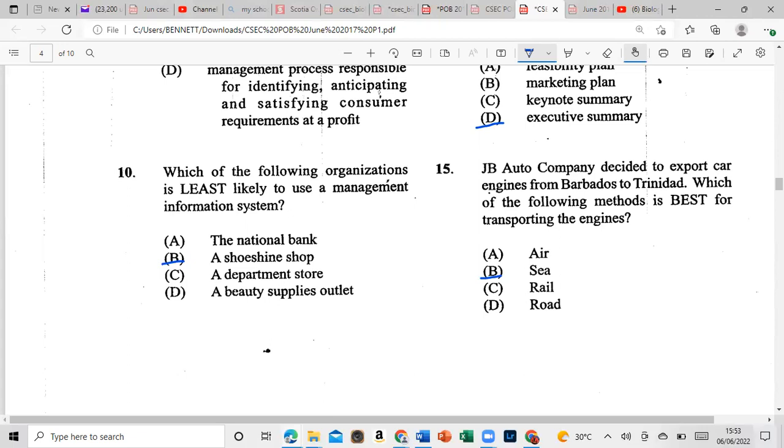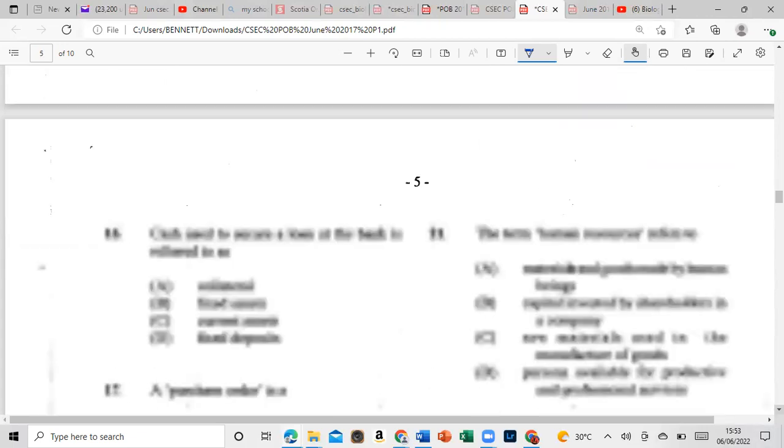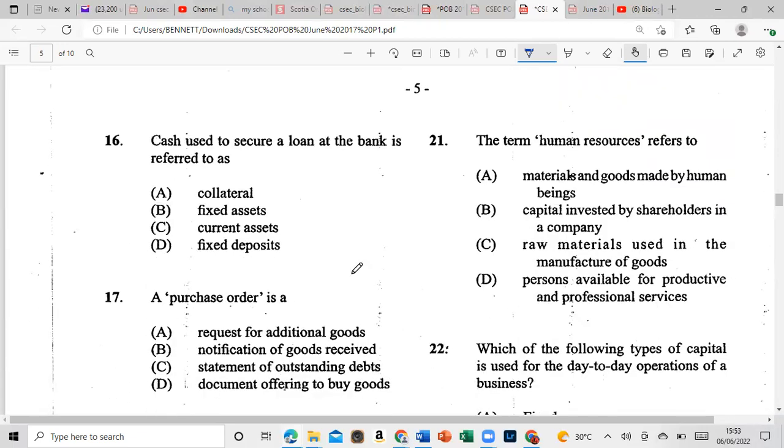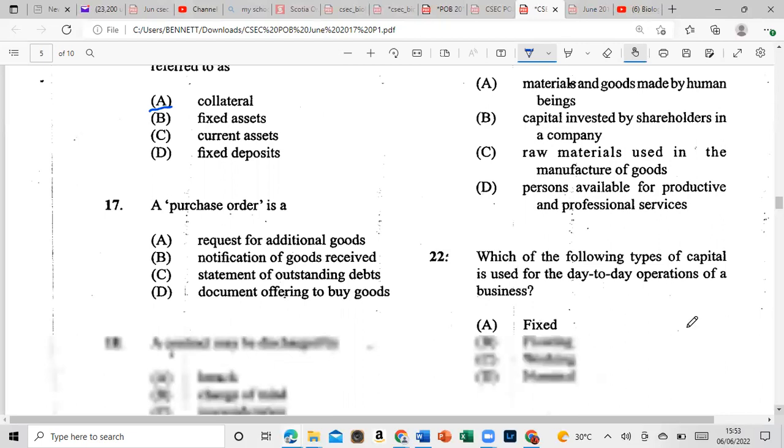All right, so let's move on to number 16. Cash used to secure a loan at the bank is referred to as, and that would be a collateral. All right, so remember, the banks only loan people who don't need loans. Only rich people can get loans.